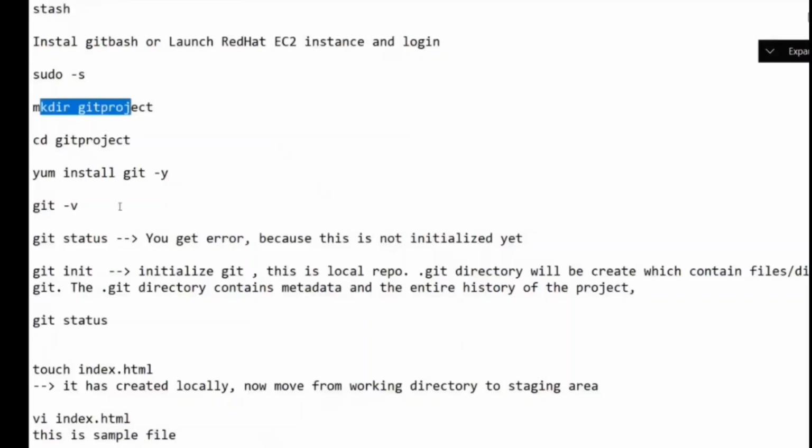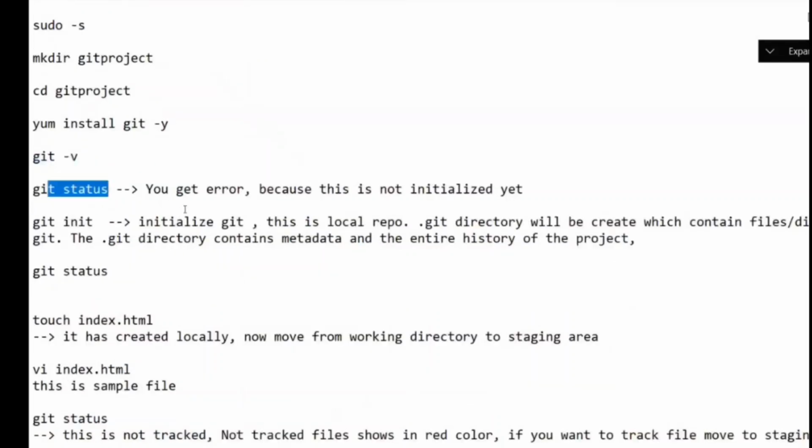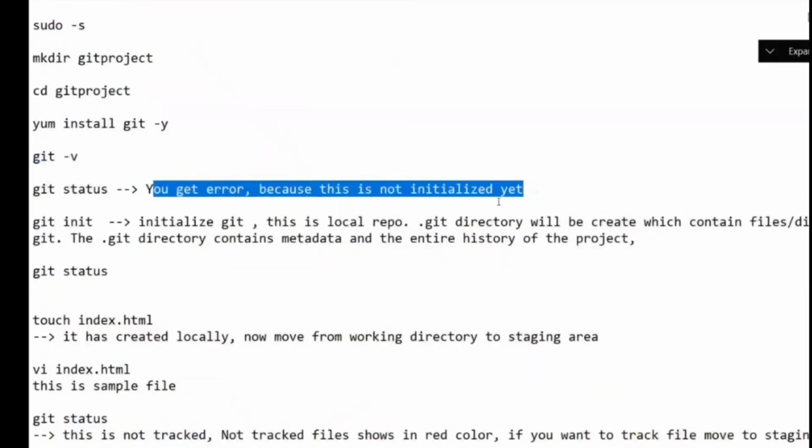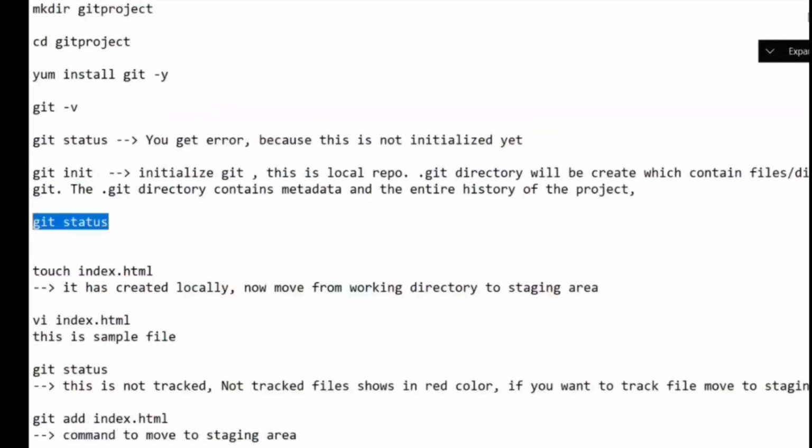See, I created a project here. I created a directory, went inside it, and installed git. I did git -v. I did git status. I wrote that also. You get an error because this is not initialized. After that, what do you need to do? Git init. Check again with git status.